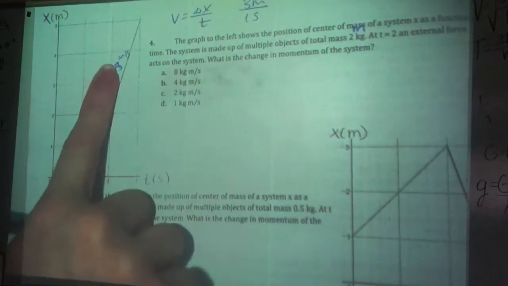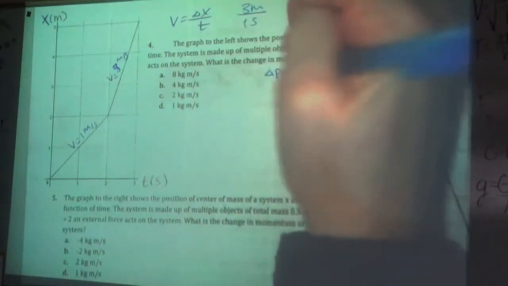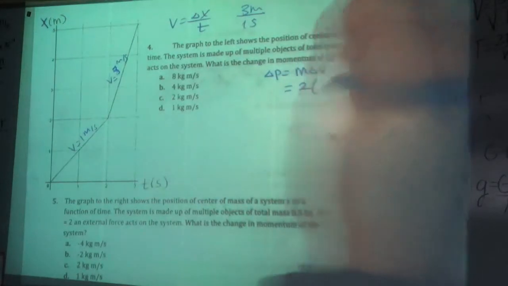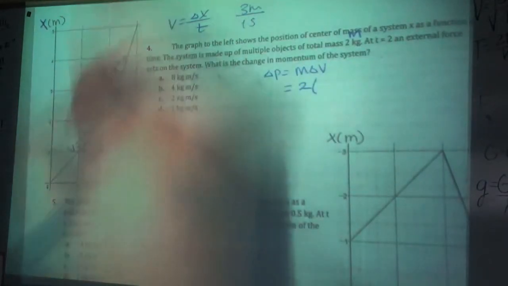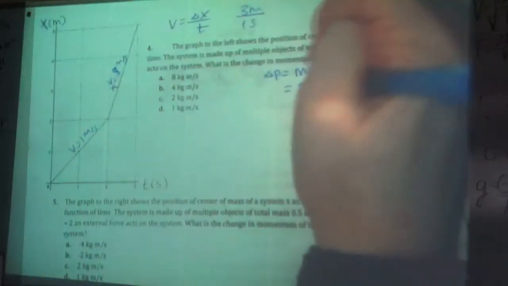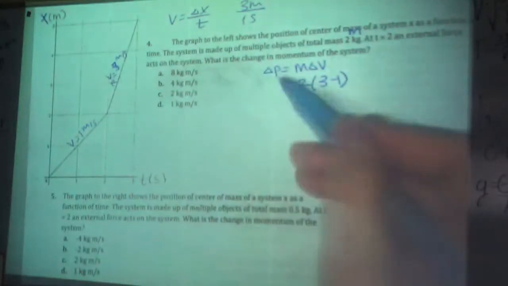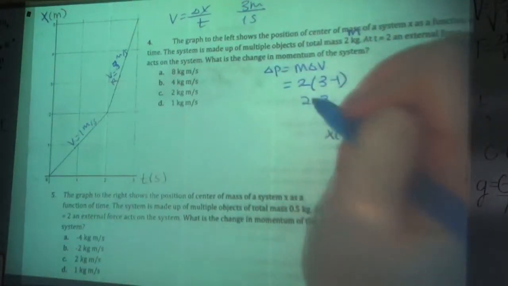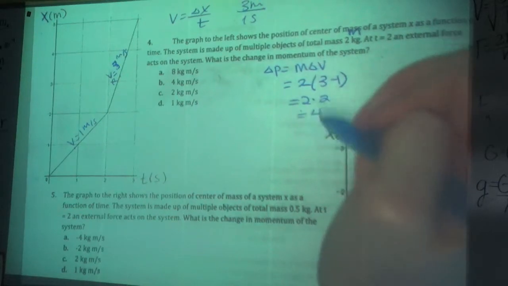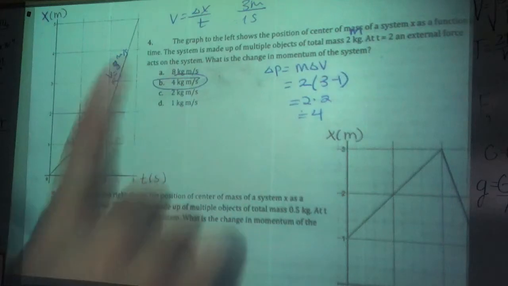So obviously it's gaining velocity, which means it's gaining momentum. Change in momentum is just m times change in velocity, and your mass is 2. Velocity change is v final minus v initial. This is my final, this is my initial, because I started here and then went to here. So 3 minus 1, or you can think about if you go from 1 to 3, you change by 2. Doesn't matter. Mass times change in velocity gives me a change in momentum of 4 kilogram meters per second. So it gains 4 kilogram meters per second from here to here.